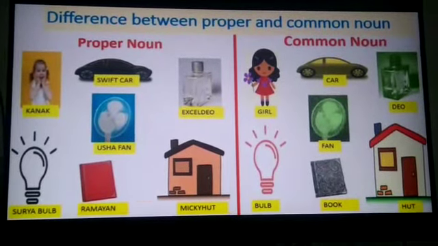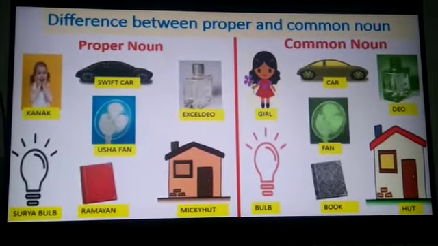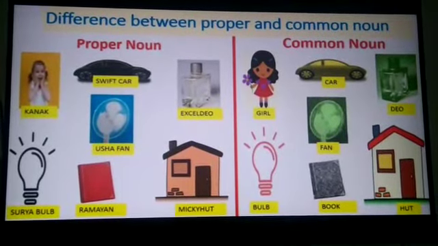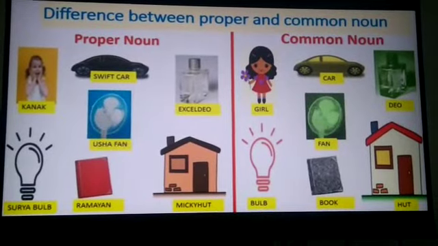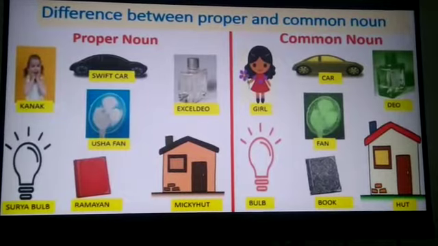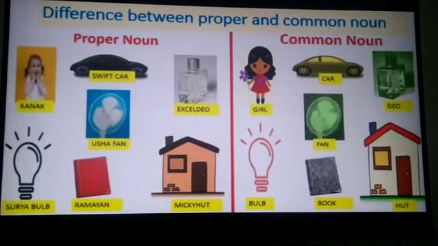The next one is Ramayan. Ramayan is the name of a book. So Ramayan is a proper noun, whereas the book is a common noun given over here. Then the last one is Mickey hut. Mickey is the name of a hut. So it is a proper noun, whereas hut is a common noun.